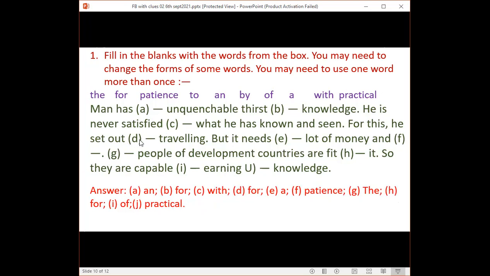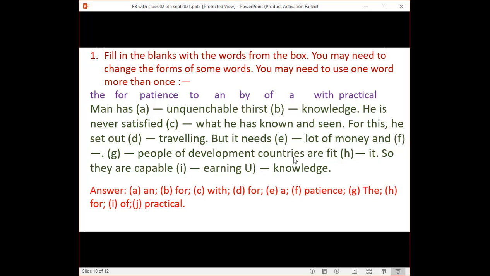For this, he set out for traveling, but it needs a lot of money and passion. The people of developed countries are fit for it. So they are capable of earning practical knowledge.